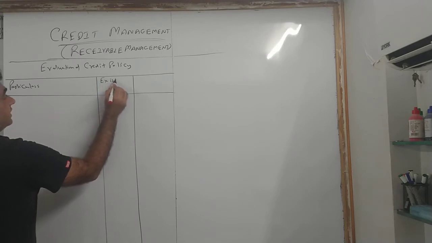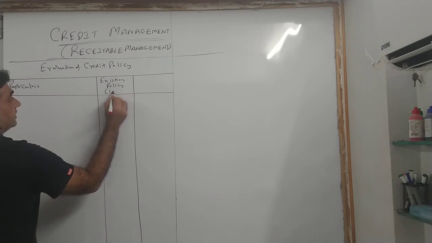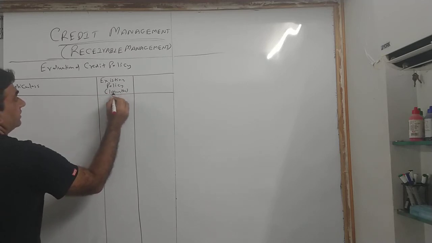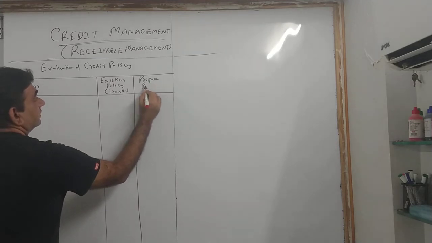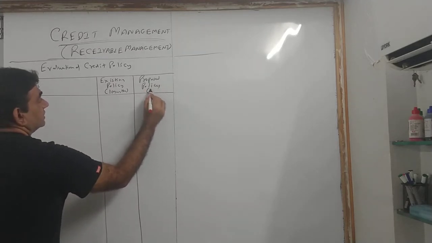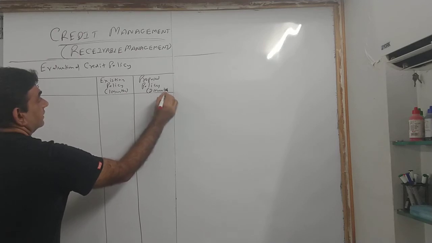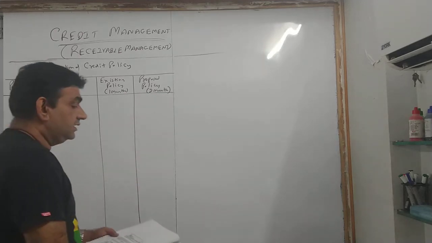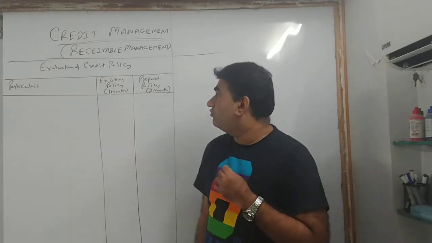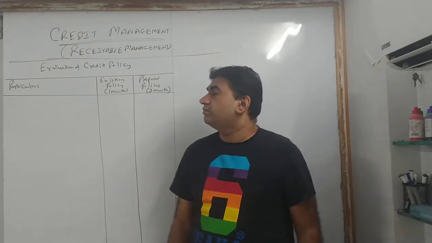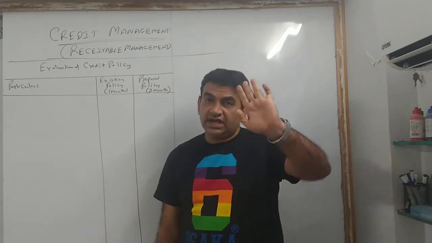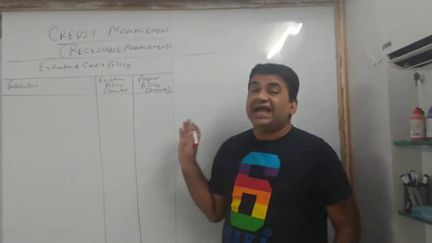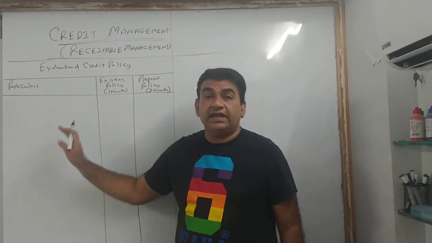You can write there existing policy brackets में 1 month, proposed policy brackets में 2 months. Existing policy 1 month, proposed policy 2 months. Okay? If there was another proposal, columns add होता था. This is the way you will do.